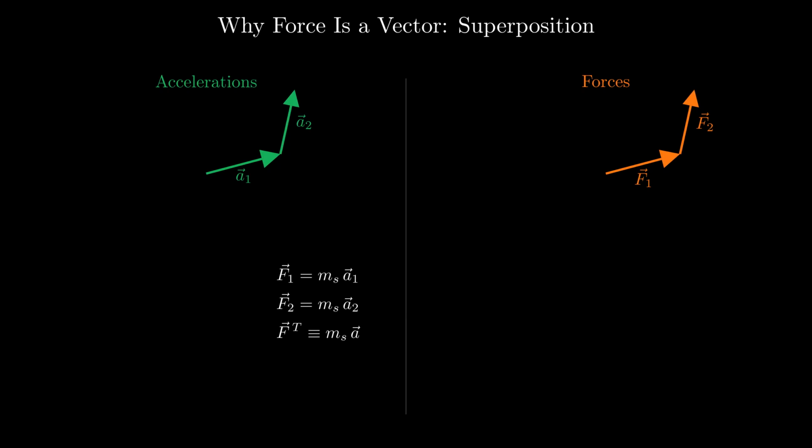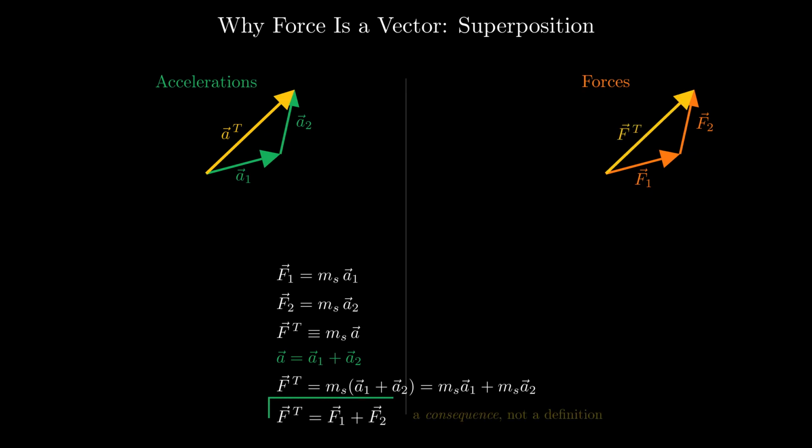Then we compare. Experiment after experiment shows the combined acceleration equals acceleration 1 plus acceleration 2, added head to tail as vectors. Multiply through by the standard mass and the forces must add the same way. The total force equals force 1 plus force 2. That last line is not a definition. It is a consequence forced on us by the experiment. Let's put vectors to work.